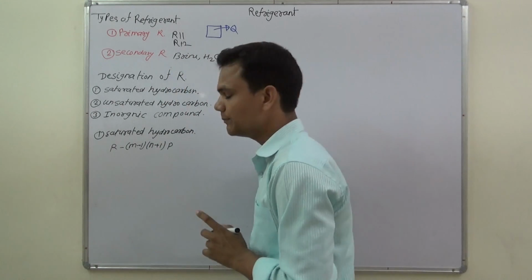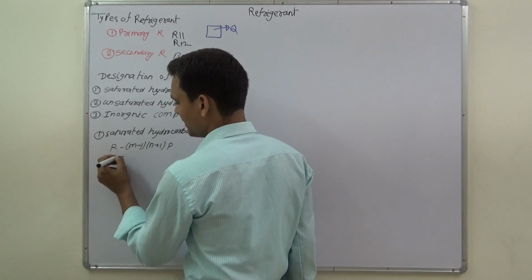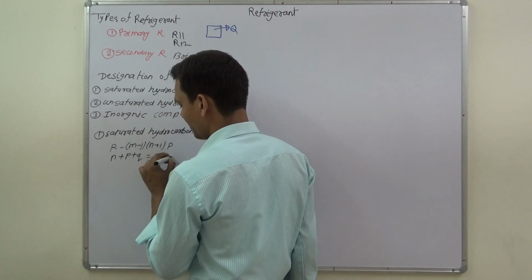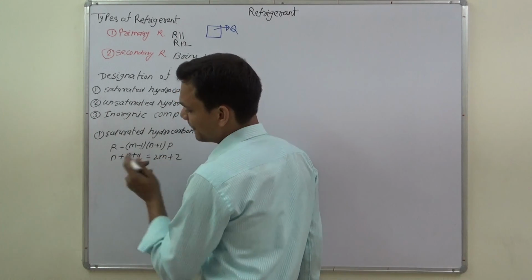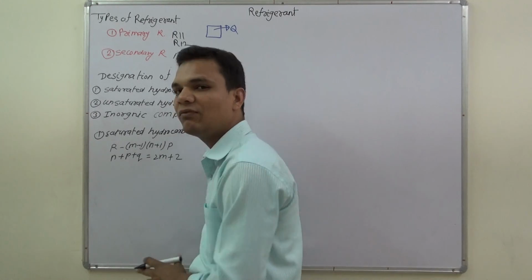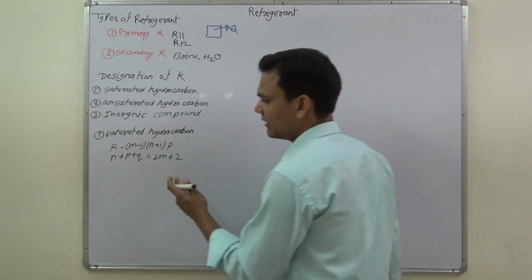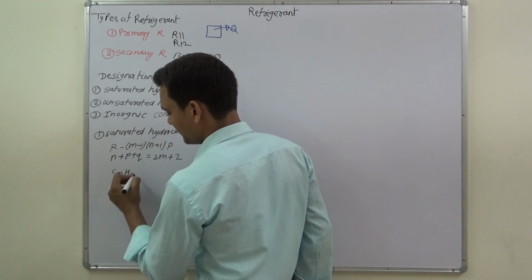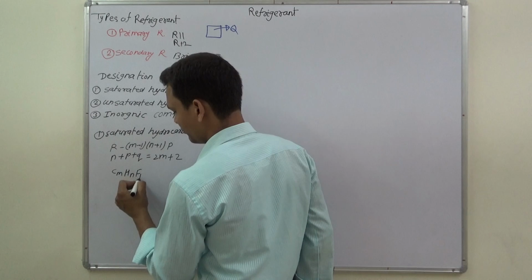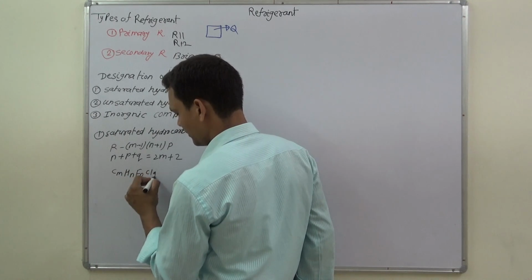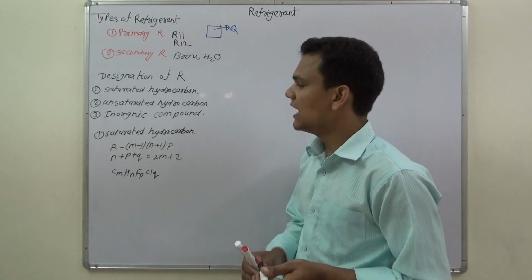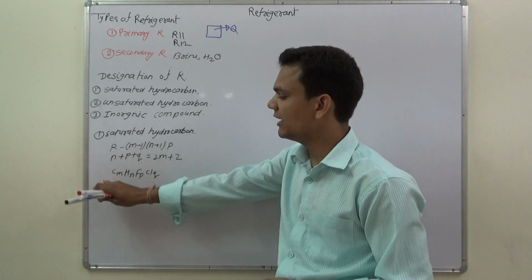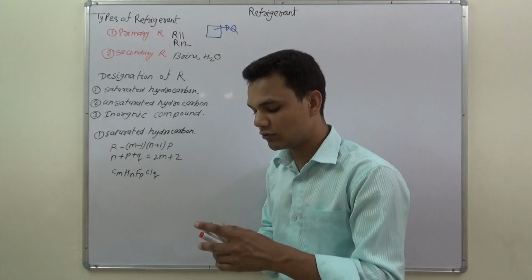This is the first formula. The second one is N plus P plus Q is equal to 2M plus 2. And the last one is our chemical formula, but in terms of alphabet: CmHnFpClq. With the help of these three formulas, we can calculate the chemical formula for a saturated hydrocarbon.